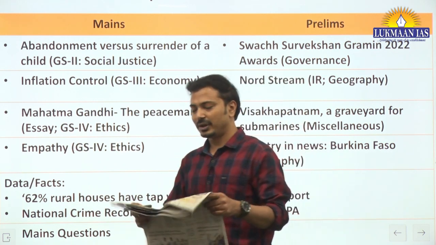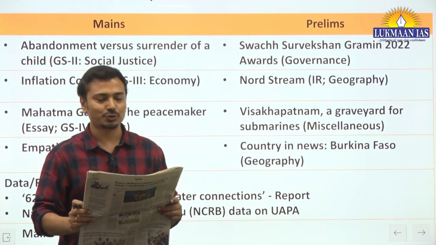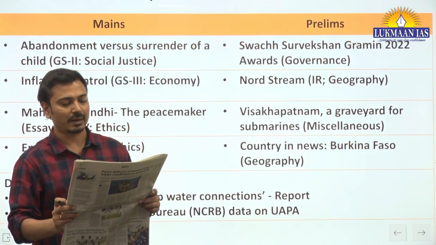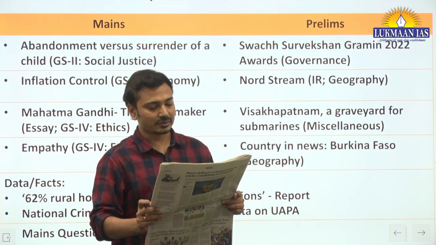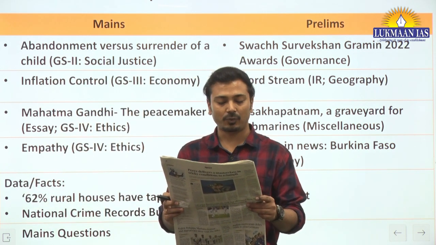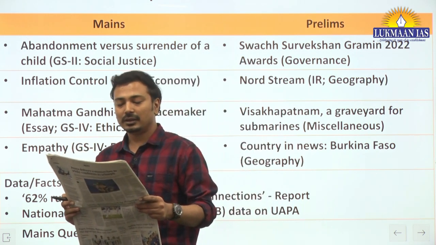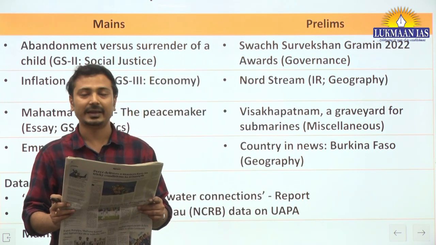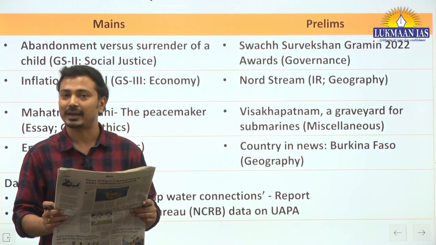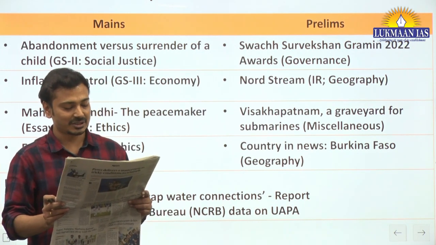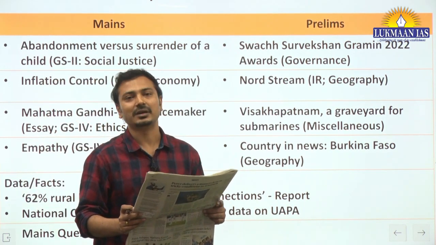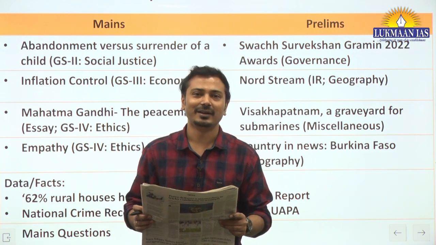Look at the first page. 62% of rural houses have tap water connections, fully functional tap water connections. Now the government is saying that the data has increased and the number of fully functional tap connections has increased under the Jal Jeevan Mission, which was launched by the government in 2019.